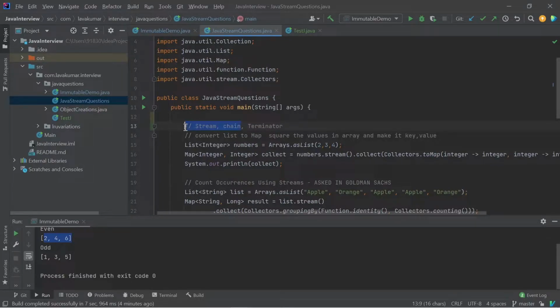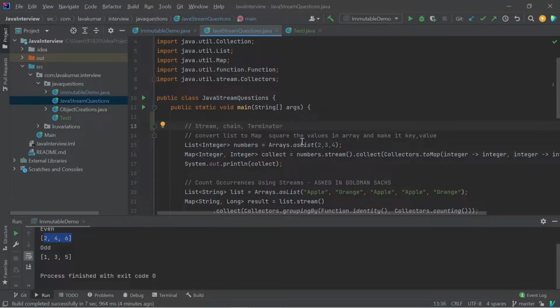And then once everything is done, you need to collect the data. That is the termination operation. This is the chaining operation, and this is the termination operation. There you need to collect the data, or get the max value, or find the first value, or get the count of total values after filtering with the help of chains in the stream. So these are the three most important things.